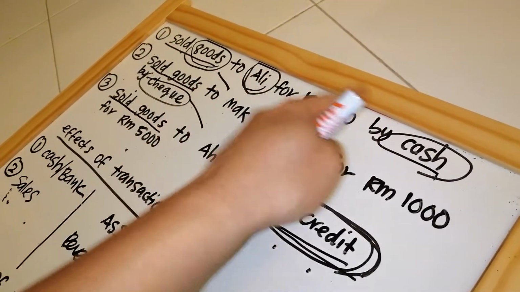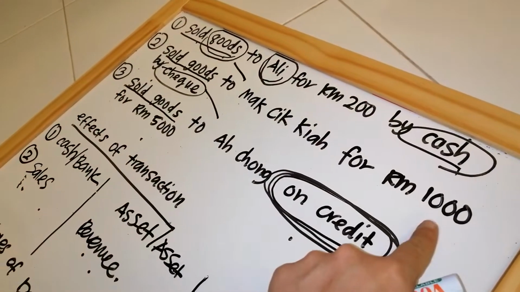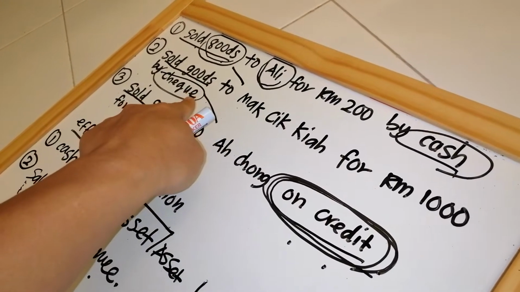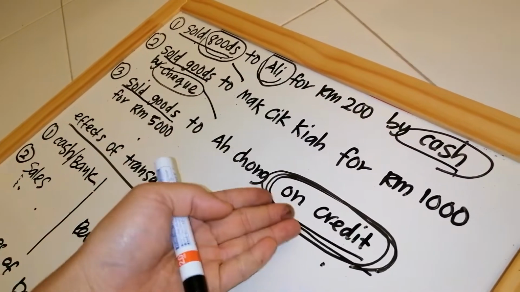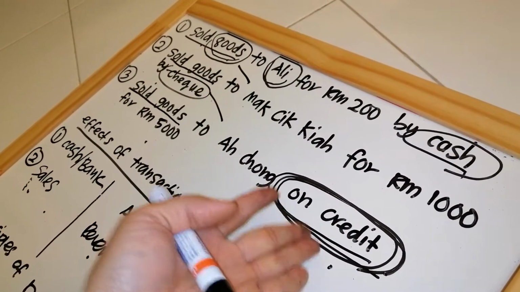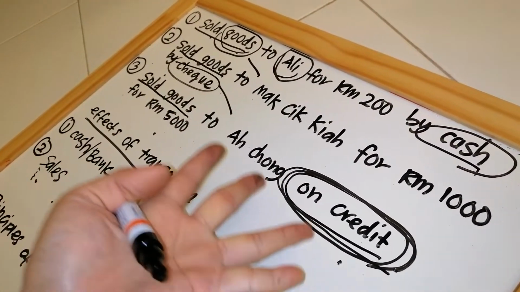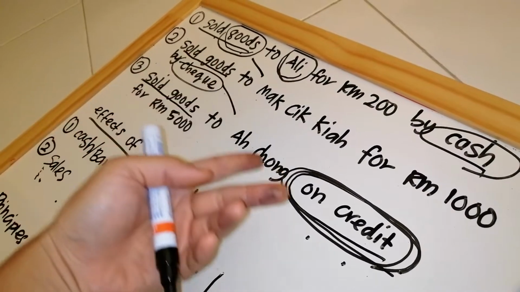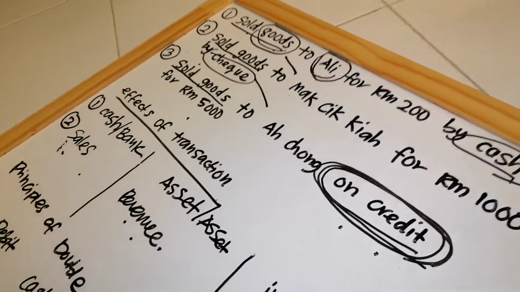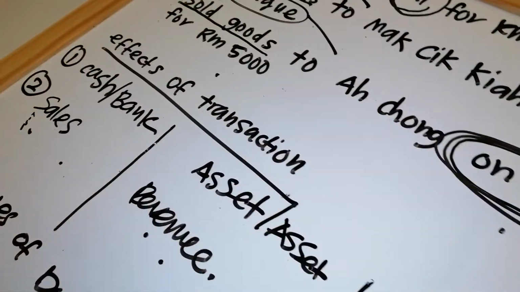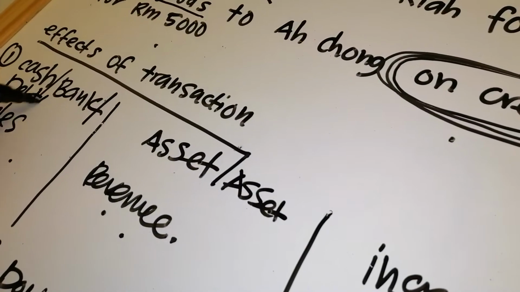Business sold goods to Ali, paid using cash. Business sold goods to Makcik Kia, and Makcik Kia pays RM1,000 using check. Okay, bank. But this one, there is no indicator for cash or bank. On credit. On credit means on debt, so no payment now. Take first the goods from your business, pay later. So you must call Ah Chong now a debtor. Okay. So the first item here is, we just put slash here, debtor.